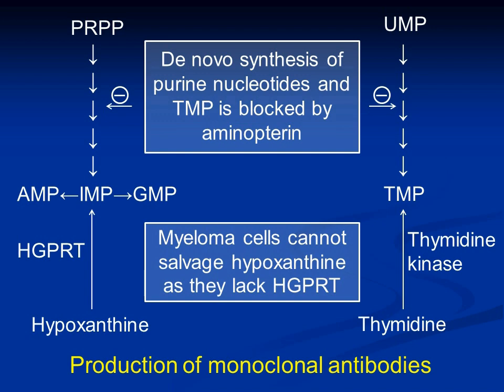But the hybridoma cells can salvage hypoxanthine. They can synthesize IMP, and from IMP, AMP can be synthesized and GMP can be synthesized. Moreover, these cells possess thymidine kinase, and we have added thymidine in the culture medium. So this thymidine can be converted into thymidine monophosphate by the hybridoma cells. So hybridoma cells can form purines as well as pyrimidines, and therefore only these cells will survive in the HAT medium.